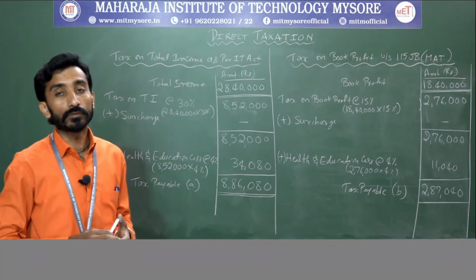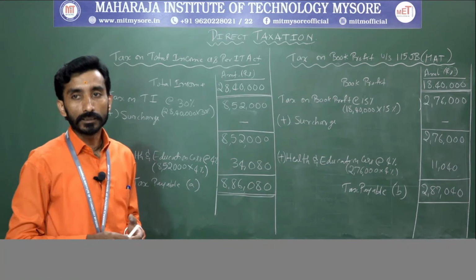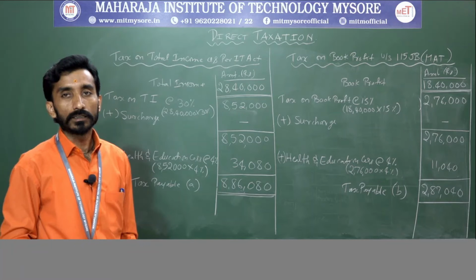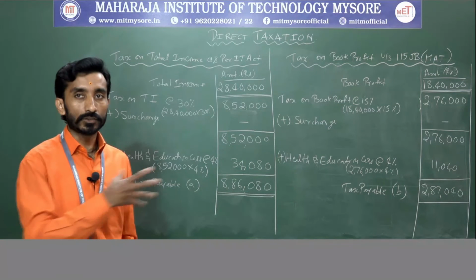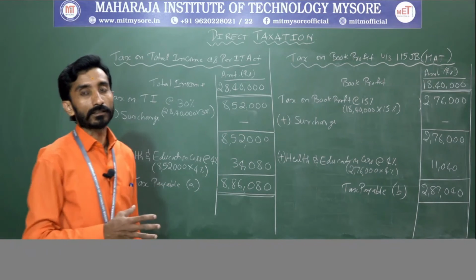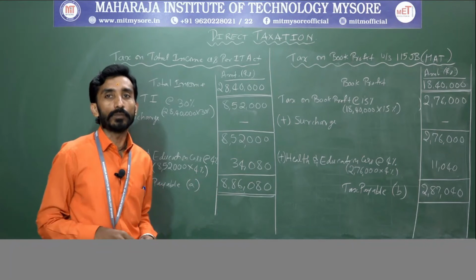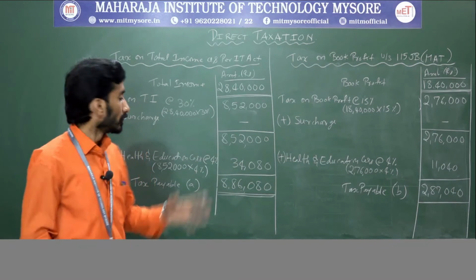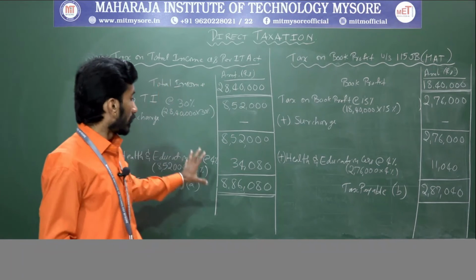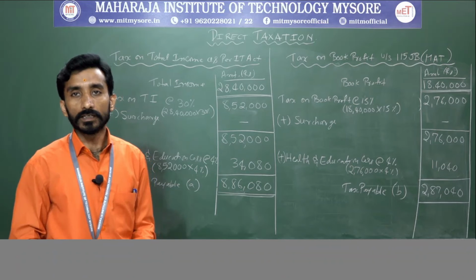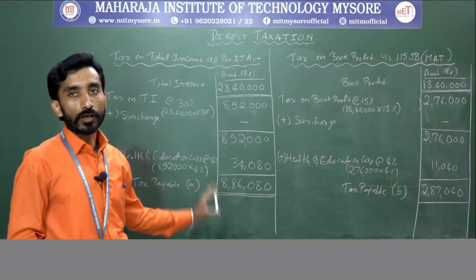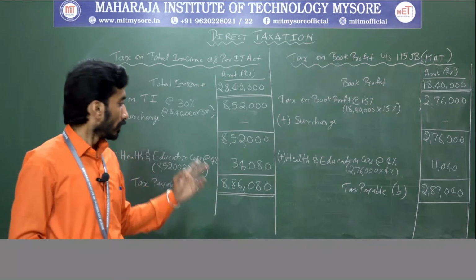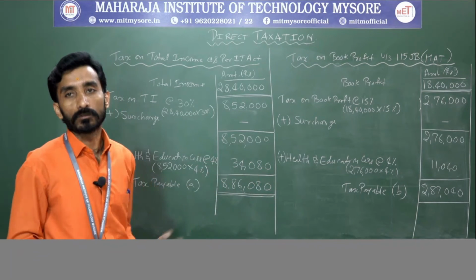In that case it was based on MAT, they need to pay the tax. In this case, which is higher? Right? So how the government is very clever, it shows here. They say that whichever is higher, that they will take it as a tax liability payable. For a company, the government is always beneficial, right? So here in this case the tax payable will be based on the normal provisions provided by the IT Act, right? So out of A or B, whichever is more.